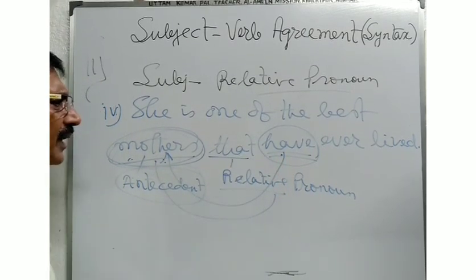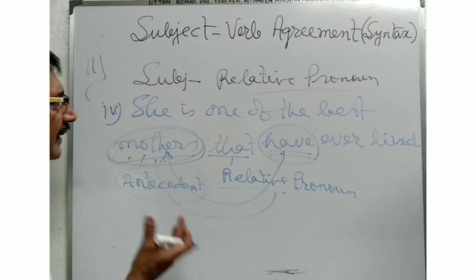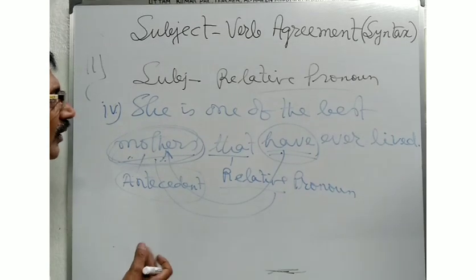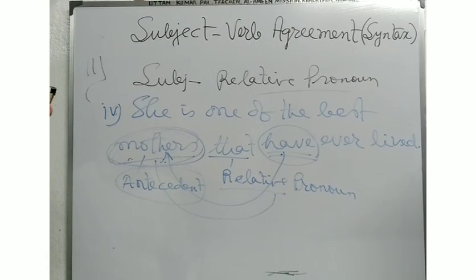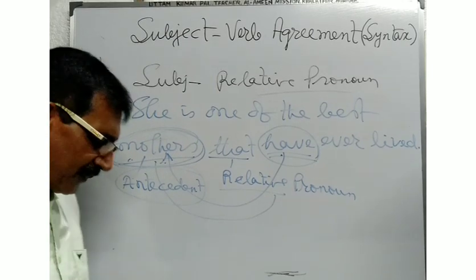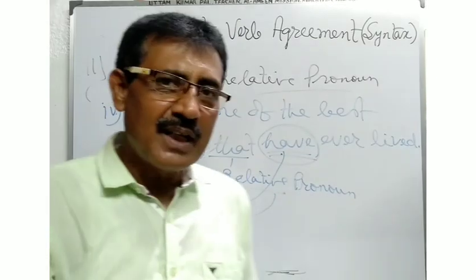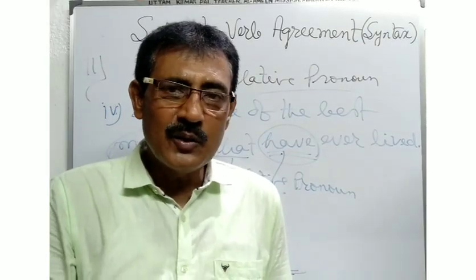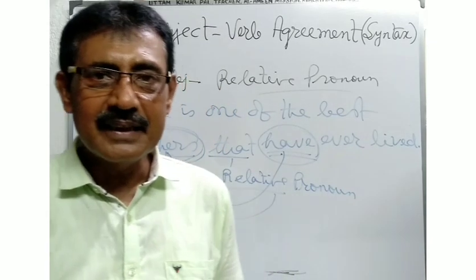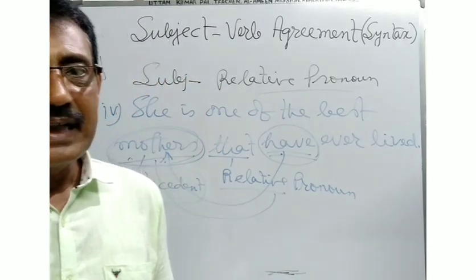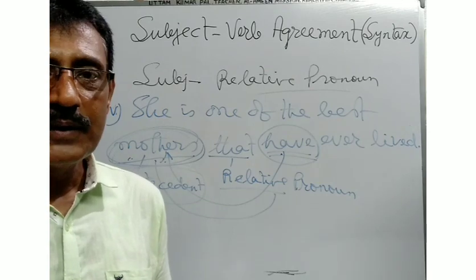In this way you have learned so many examples and rules to use the verb according to the person and number of the subject. And so, students, you have learned in my several classes how to use a verb according to the person and number of the subject. That is, the total learning of subject-verb agreement is complete, I hope. Thank you.